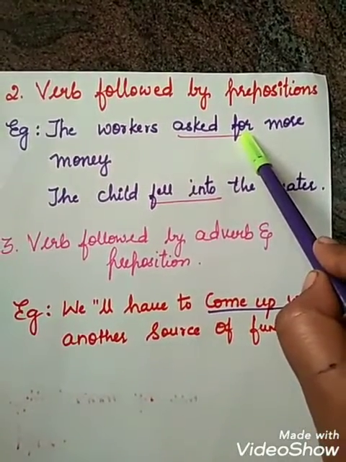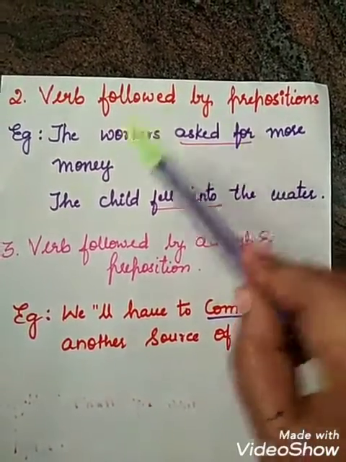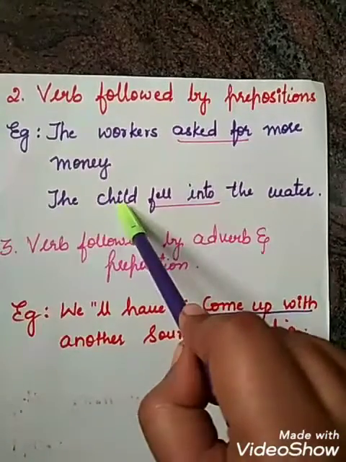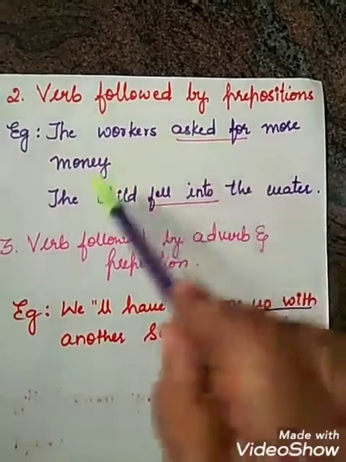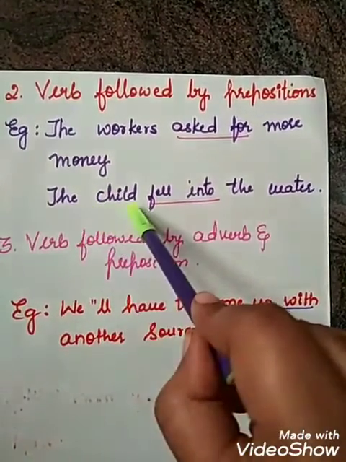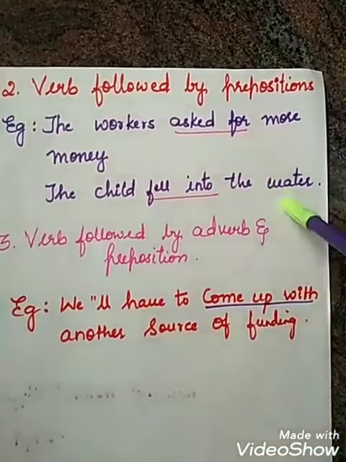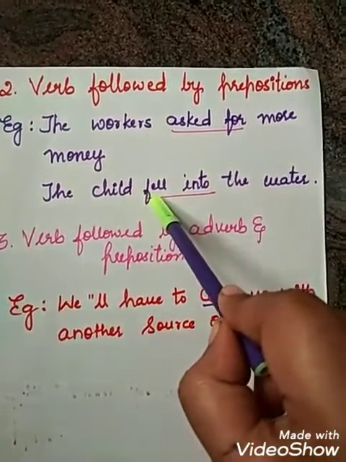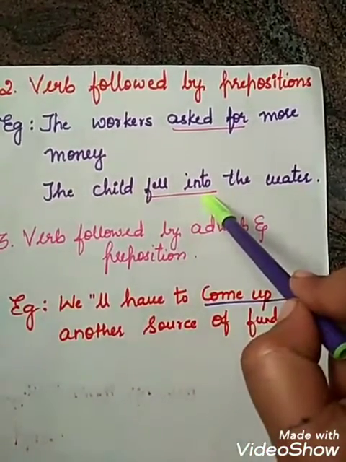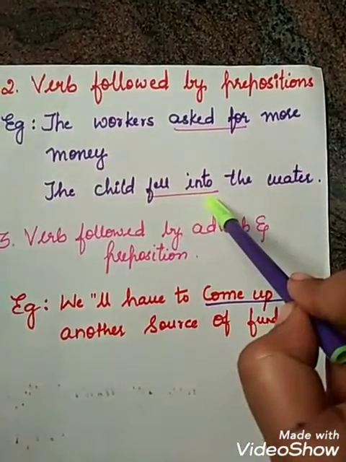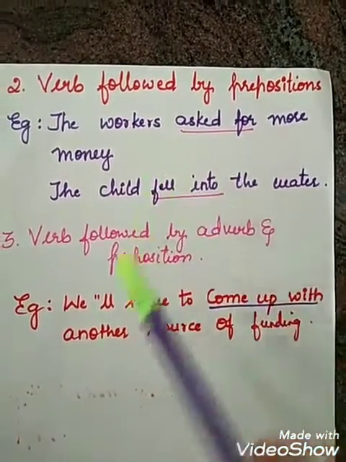Combining together is called a phrasal verb. Second example: the child fell into the water. Fell is a verb here and into is a preposition. Combining together is called a phrasal verb.